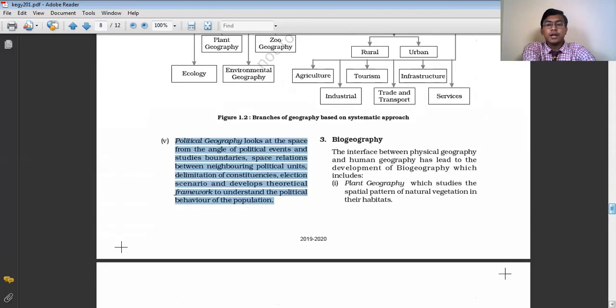So apart from these two branches of geography, physical geography and human geography, nowadays geography is also concerned about environmental aspects. In geography, we try to study the various environmental aspects of the earth. There is another new branch of geography which came into existence, known as biogeography. The interface of physical geography and human geography has led to the development of biogeography, a new branch of geography.